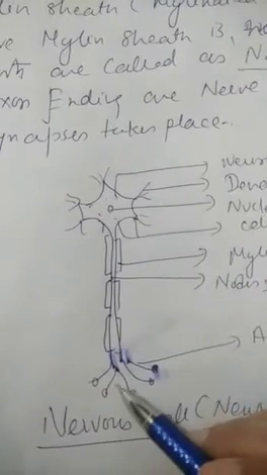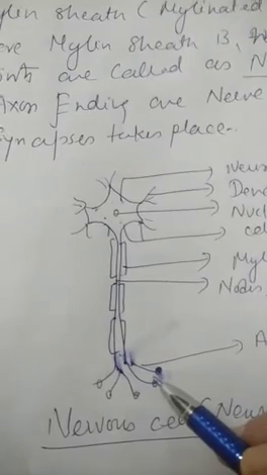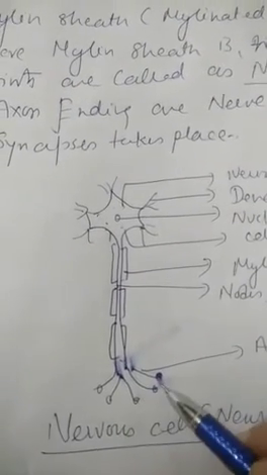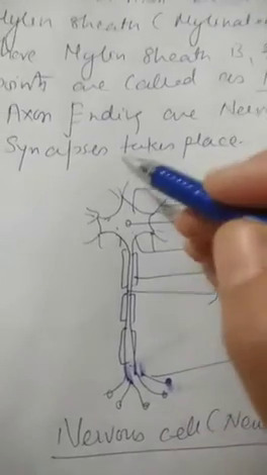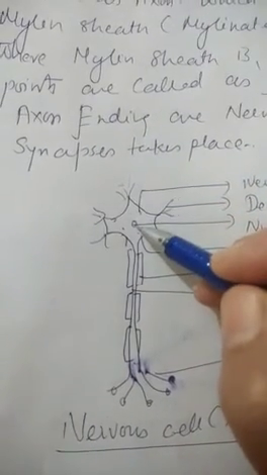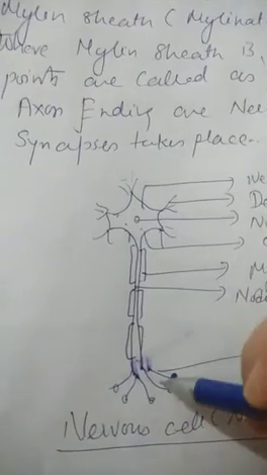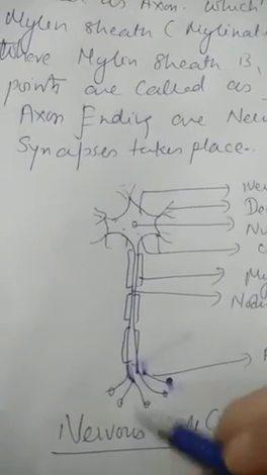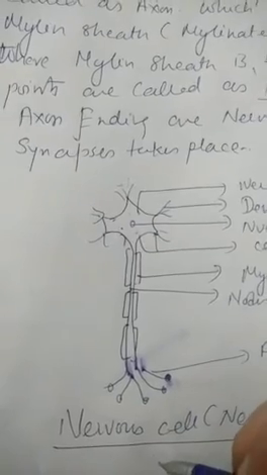Then the axon further divides to form nerve endings, and these are the synaptic knobs through which the synapses take place. The nerve impulse is received by the dendrons, then transferred to the cyton, then to the axon, then to the axon endings, and then it is transferred in the form of an electrical impulse to the next neuron.